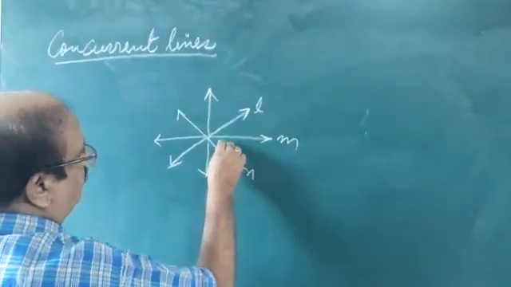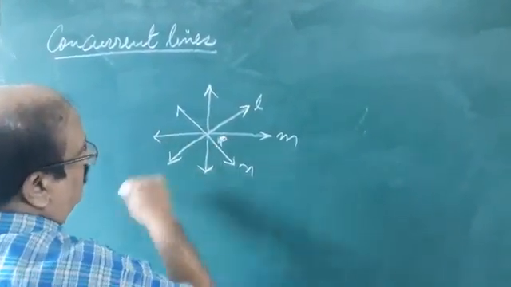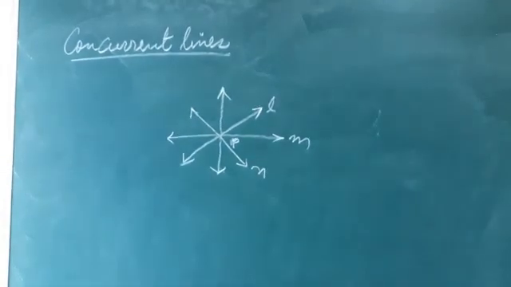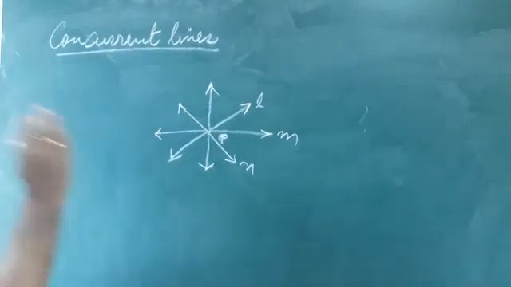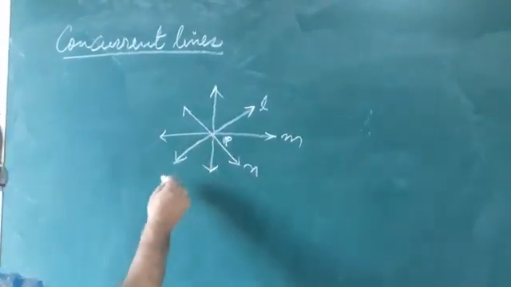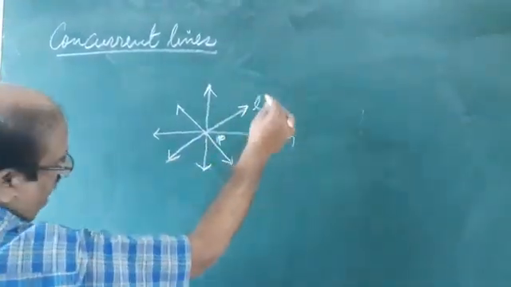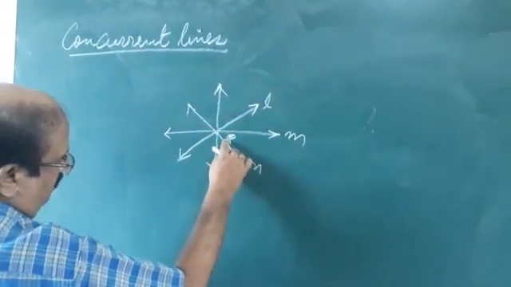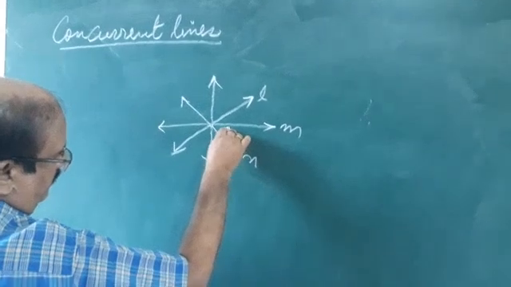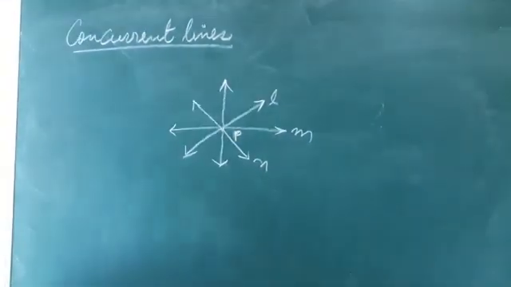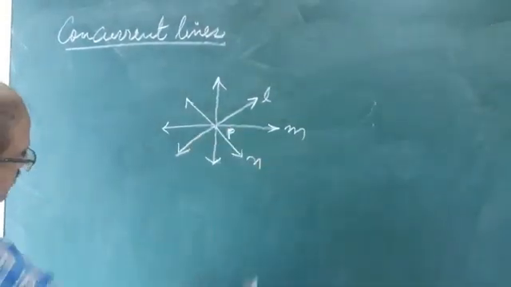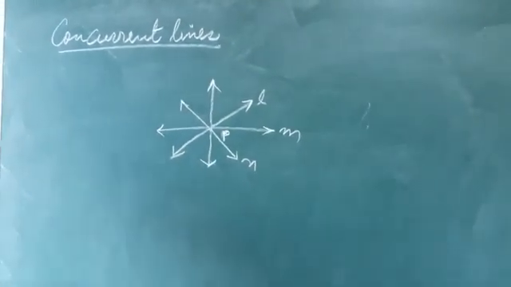So concurrent lines means three or more lines in a plane are said to be concurrent if they pass through the same point. You see that line L, line M and N are passing through the same point, that is called point P. So therefore, this is called concurrent lines. Three or more lines, if they pass through the same given point, are called concurrent lines.